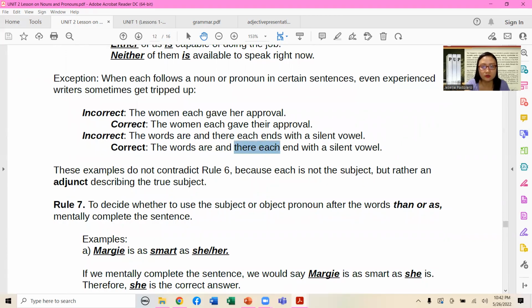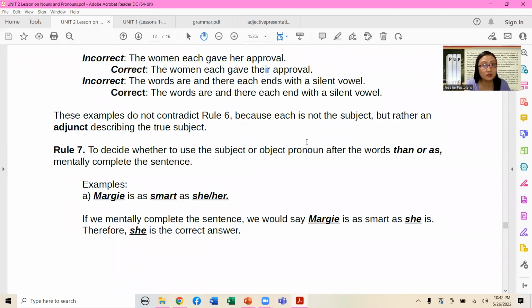The presence of the coordinating conjunction indicates that there are two characteristics to be delivered. This example should not contradict rule number 6 because each is not the subject, but rather an adjunct, the one responsible for describing the true subject.